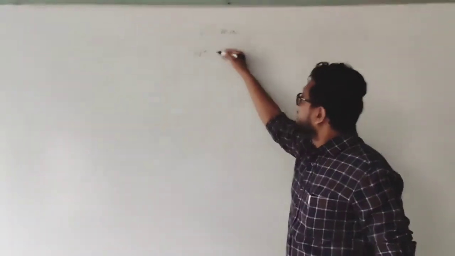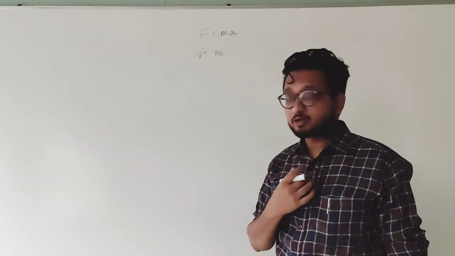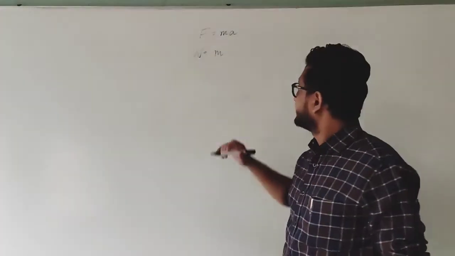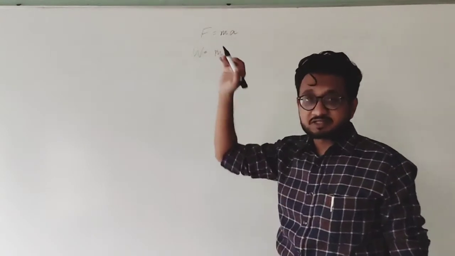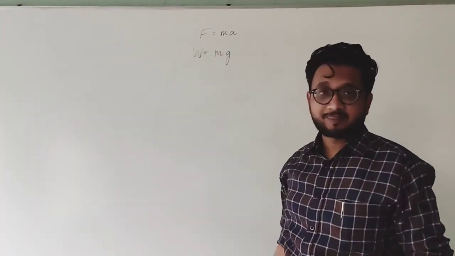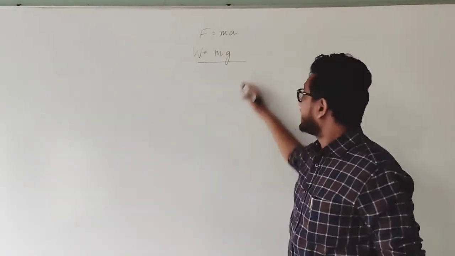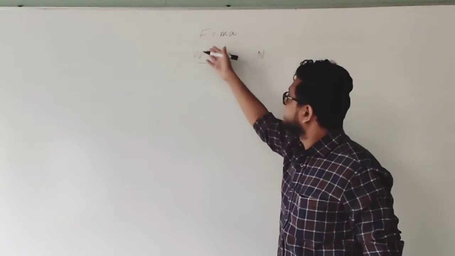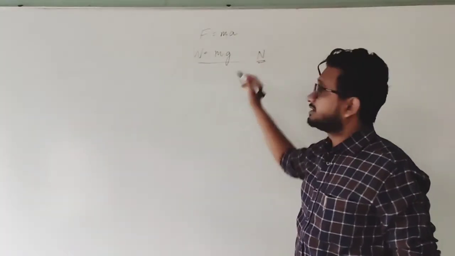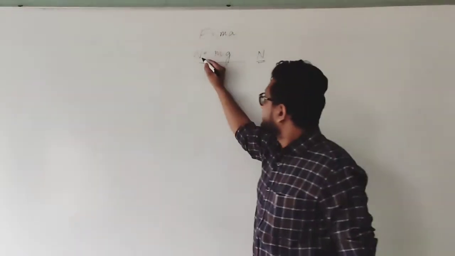And for that, your mass is going to remain the same. That is, for me, if it is 60 kilograms, I am going to write it over here. So mass of the object is going to remain the same. Acceleration is taken as acceleration due to gravity over here. This is how you find the weight, and your answer will be in Newton because this is force, mass into acceleration. Always remember that.